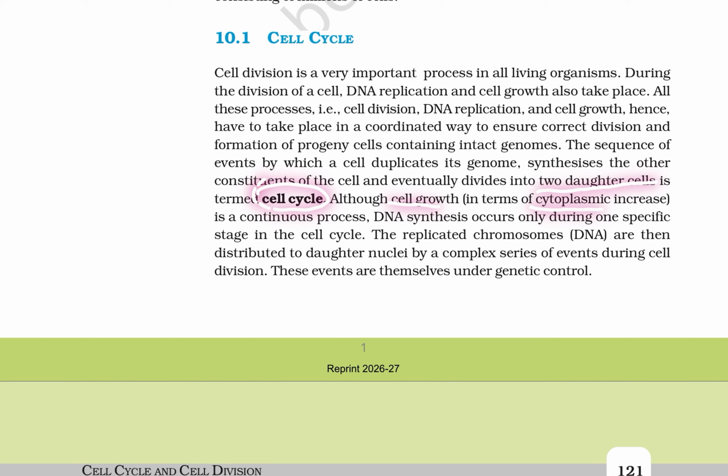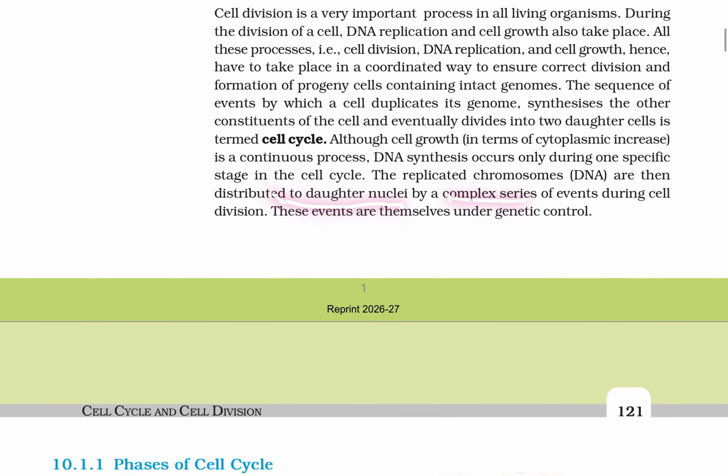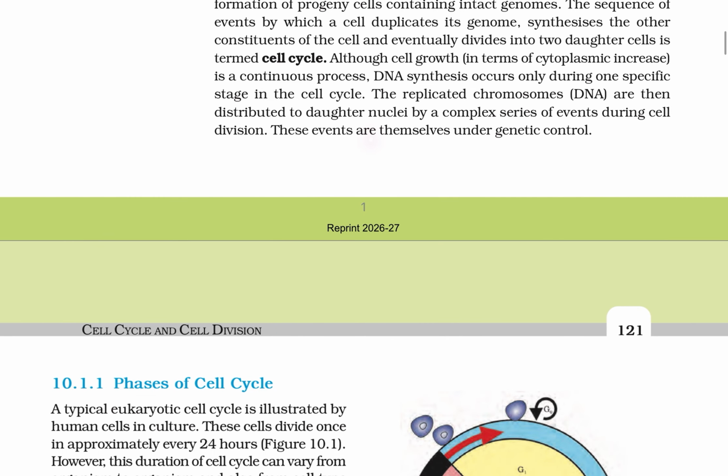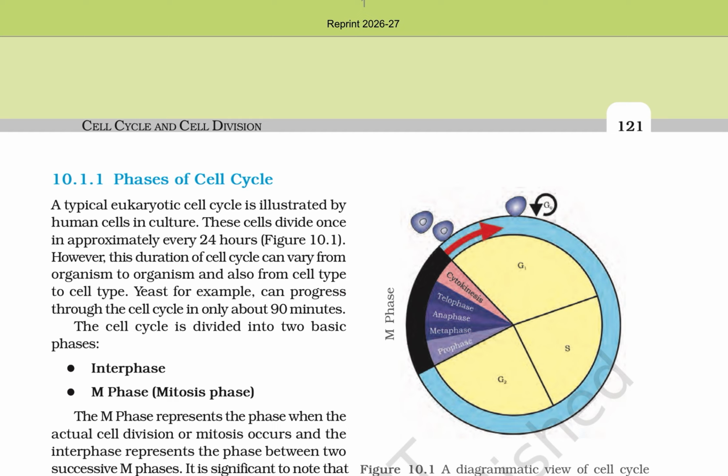Although cell growth, in terms of cytoplasmic increase, is a continuous process, DNA synthesis occurs only during one specific stage in the cell cycle. The replicated chromosomes, DNA, are then distributed to daughter nuclei by a complex series of events during cell division. These events are themselves under genetic control.